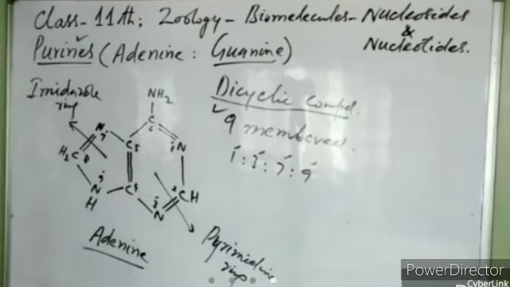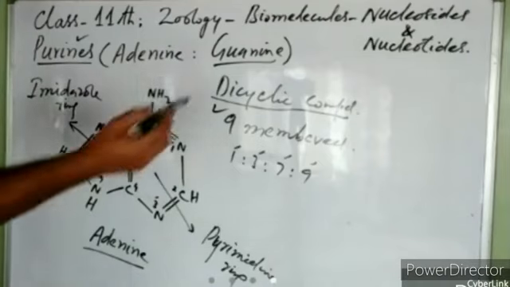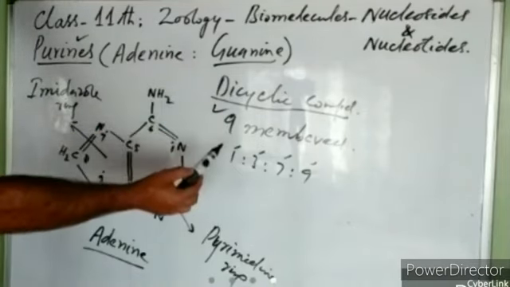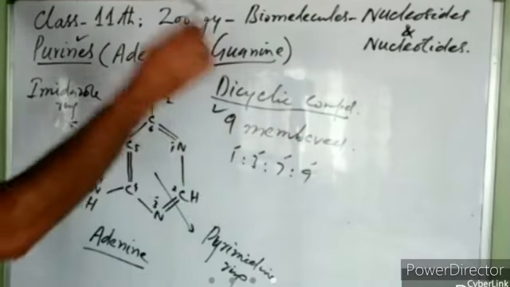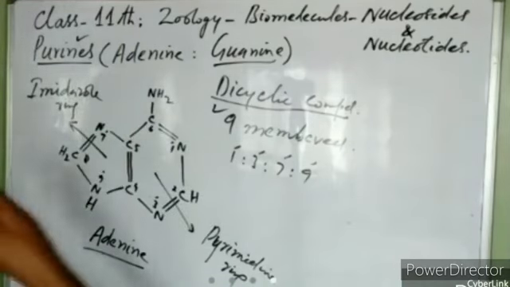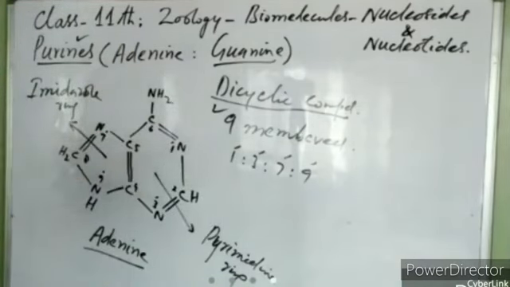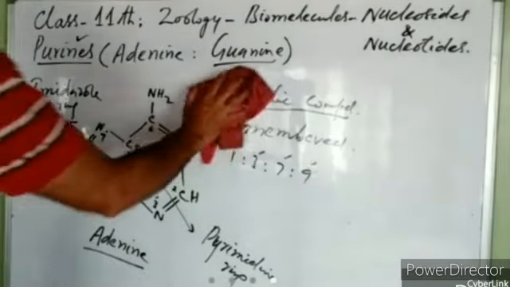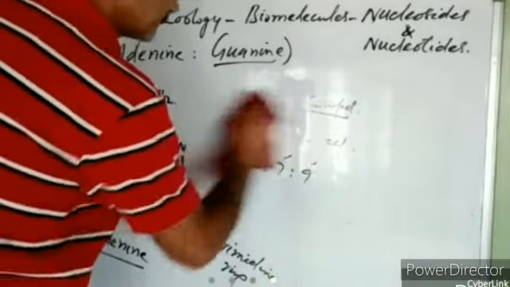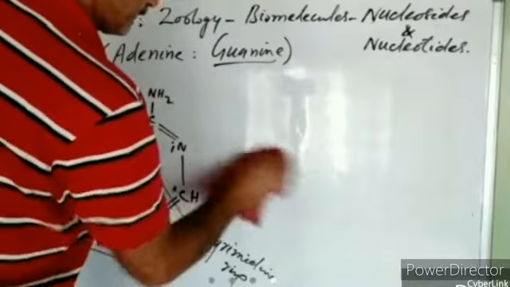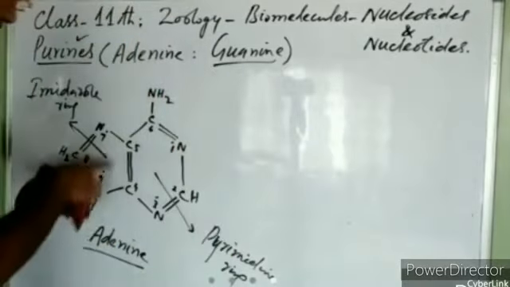This is a purine. So first of all, you should know about purine, that they are dicyclic, 9 membered, with nitrogen at position 1, 3, 7, and 9, right? Now, similarly, we will see another purine base, that is guanine. So this is adenine.